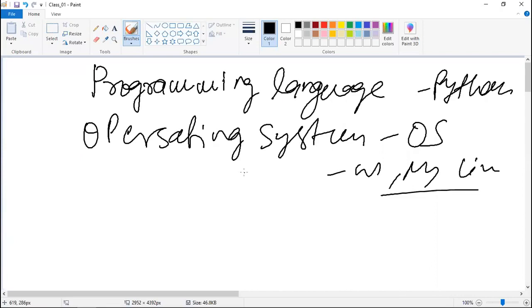Now why is an operating system required? In simple terms, if you do not have an operating system, can you run that program on your computer? Let's say you don't have any operating system on the system you are using, whether you have joined through mobile or laptop, it doesn't matter. Can you run any application or program on your system?